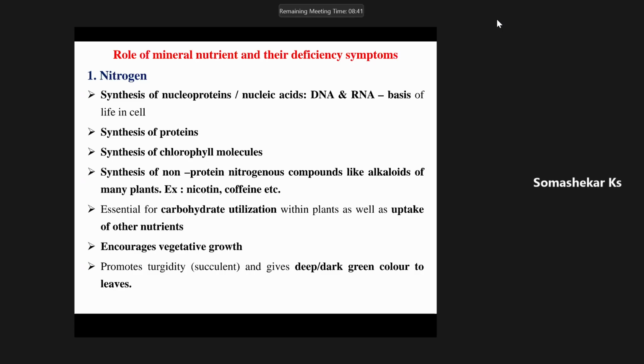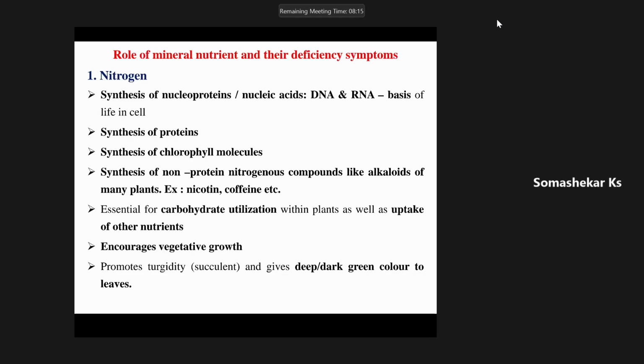The third important role is the synthesis of the chlorophyll molecule. Chlorophyll is nothing but a green pigment in the plant system which is involved in photosynthesis. Without photosynthesis, the plant cannot survive because there will not be any preparation of food.